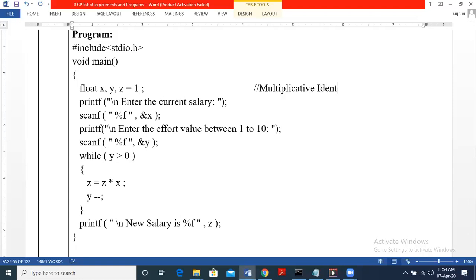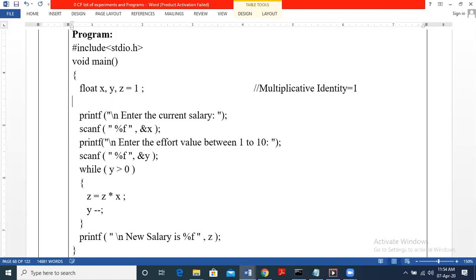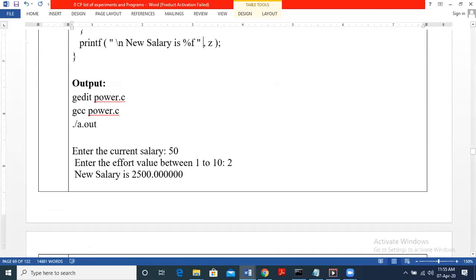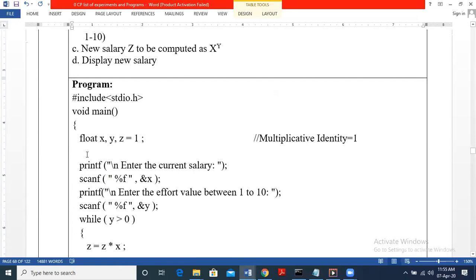Multiplicative identity is 1. It means that when we multiply any number by 1, what happens? If we have, say, 3 into 1, it is equal to 3 only. So any number we multiply by 1, we will get back the same number. That is the reason 1 is called the multiplicative identity.